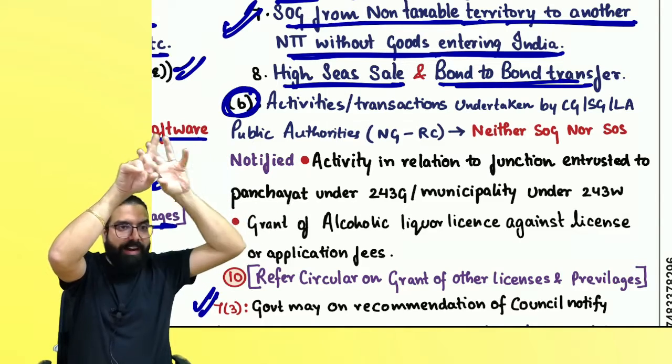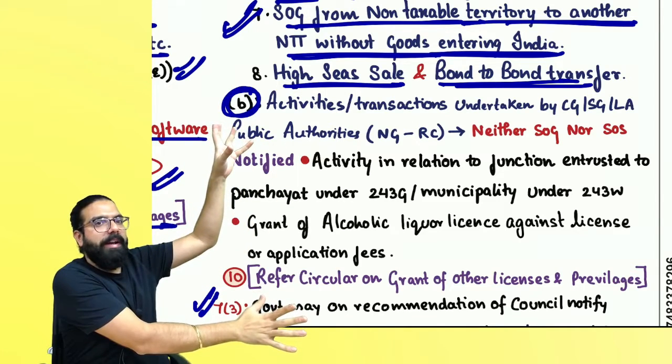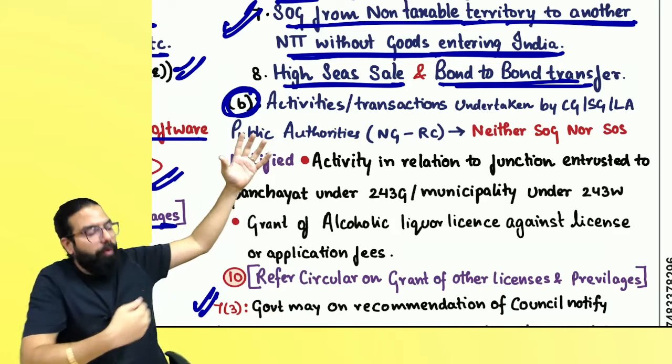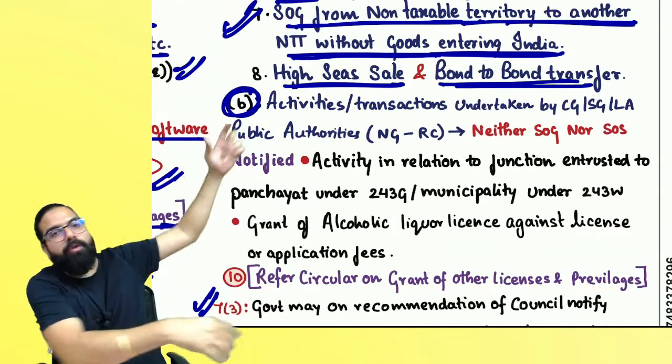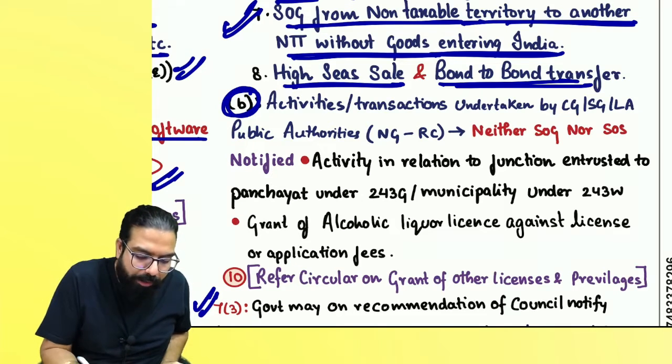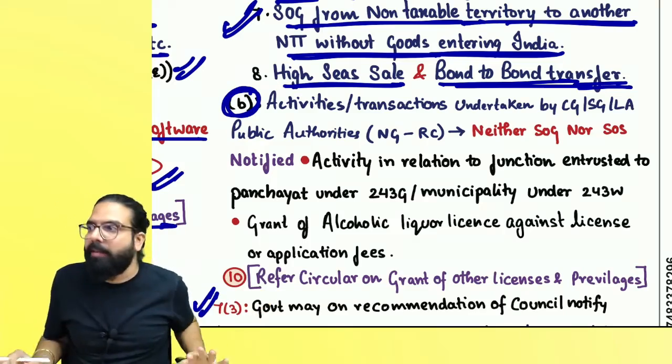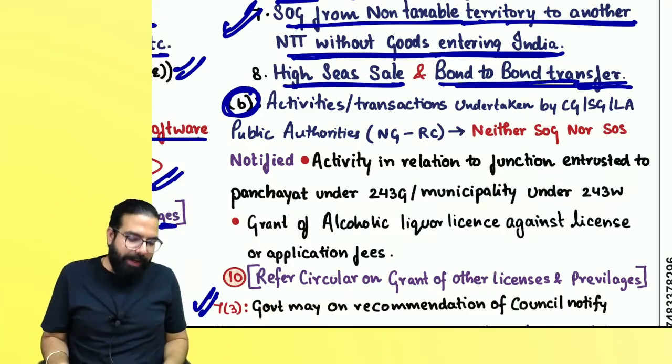That sale of warehouse goods, if I transfer the bill of lading to someone, that person will now go and clear the goods from the customs warehouse. So when the goods were in the customs warehouse, if I sell the goods to someone else, that is also known as, everyone, bond to bond transfer. And under GST, for bond to bond transfer there will be no GST. Can I go ahead, everyone?